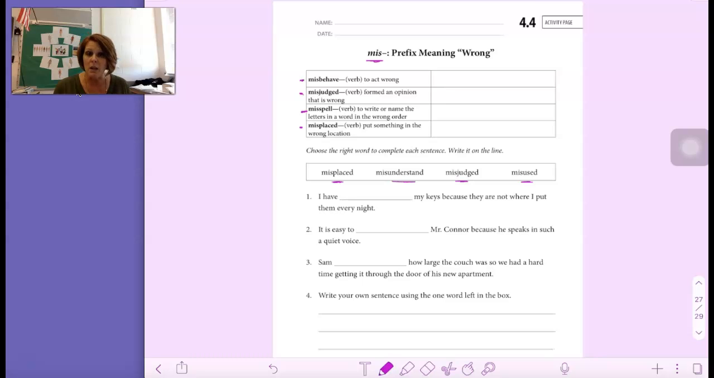In number 4, you're using the word that is left in the box that you didn't use in 1, 2, or 3 to write your own sentence with that word in it.